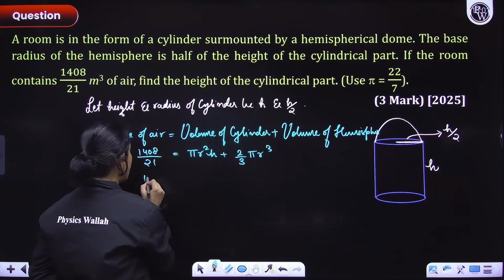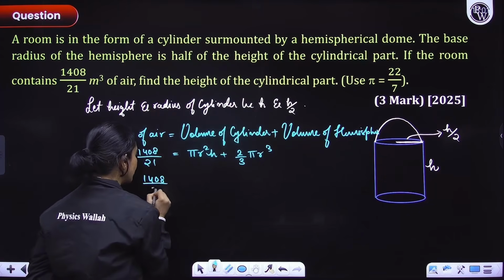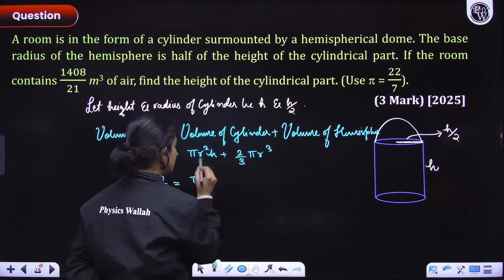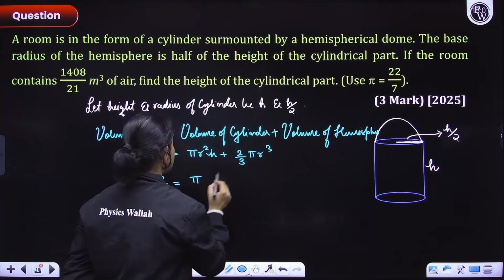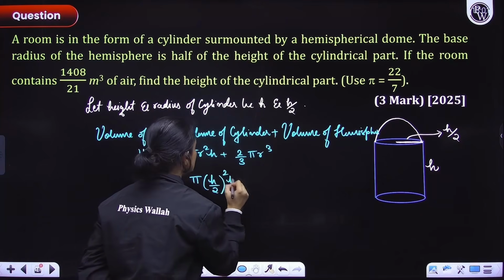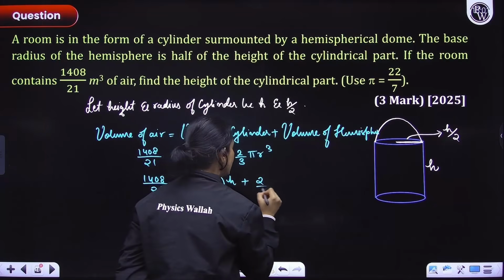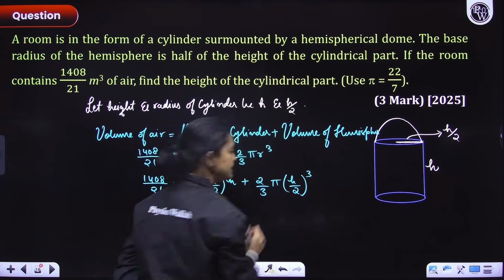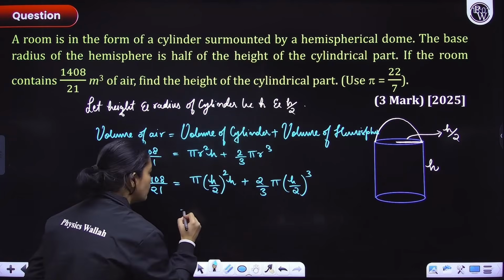So what I'll do, I'll write 1408 divided by 21 here. Here I'll have pi r square common. First let me plug in r as h by 2, okay? So pi h by 2 whole square h plus 2 by 3 pi h by 2 whole cube. Okay, everyone? Now, here what we'll have?